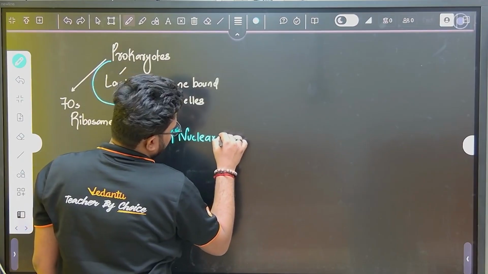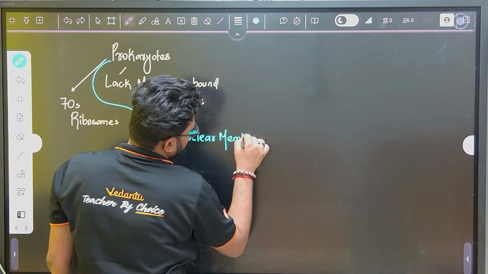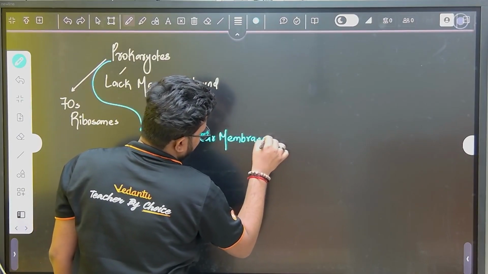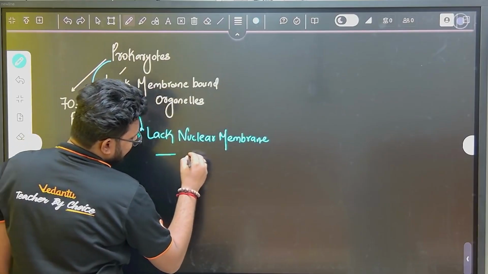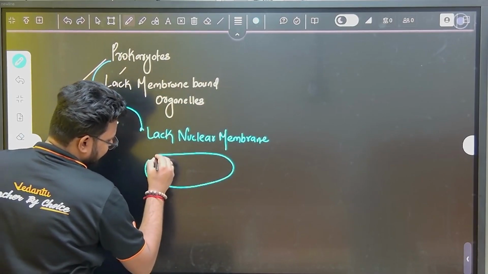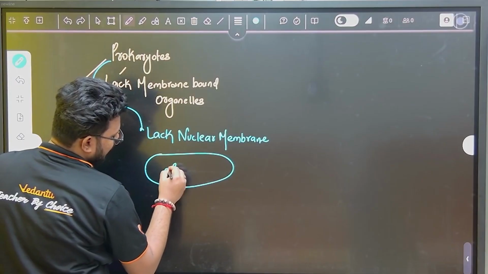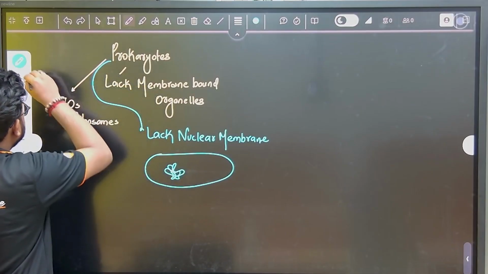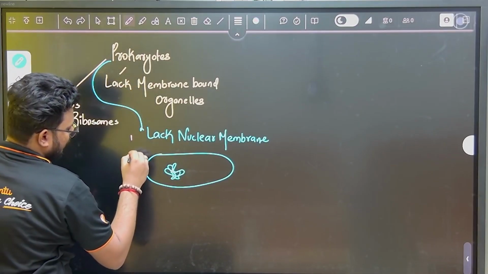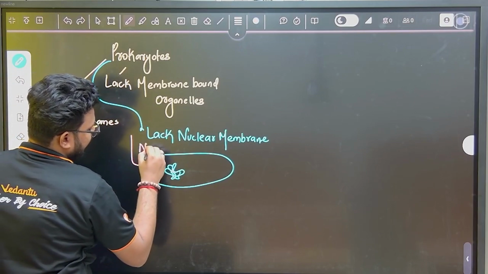If they are prokaryotes, obviously they will lack a nuclear membrane. And if you see here, this is our bacteria. They don't have a nuclear membrane. DNA gets accumulated in a particular region, and this region is called the nucleoid.